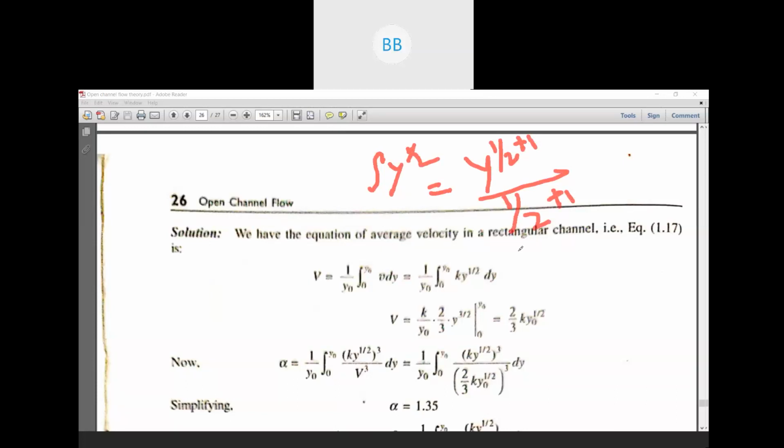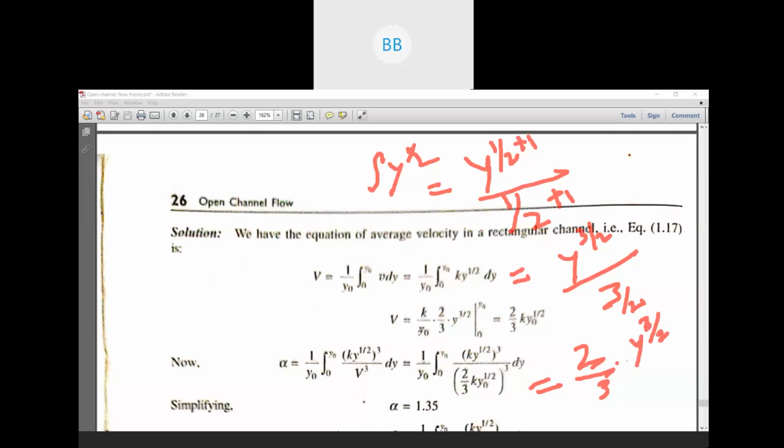So this y to the power 3 by 2 divided by 3 by 2, you can also write as 2 by 3. As you bring it out here, 2 will go up, multiplied by y to the power 3 by 2.